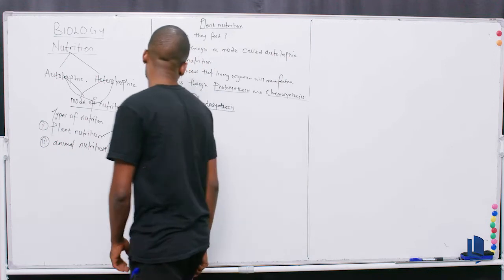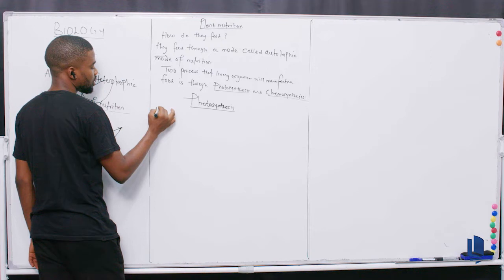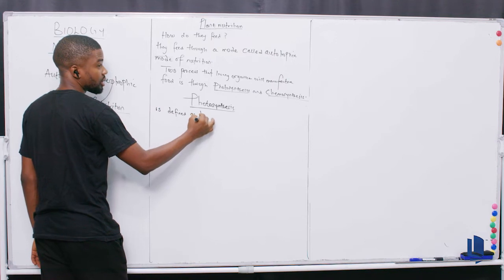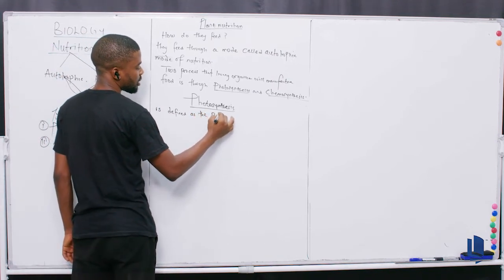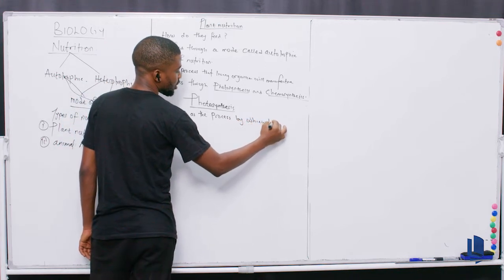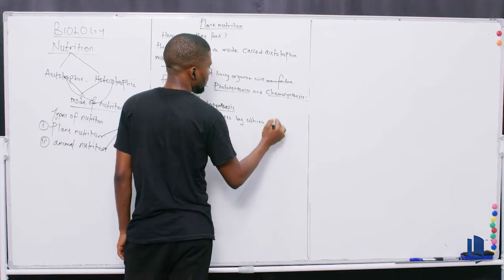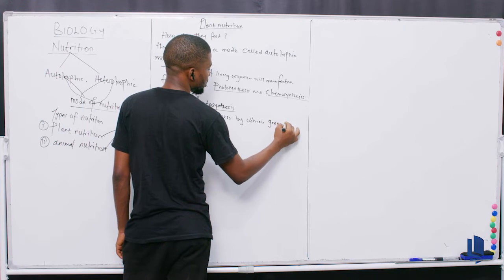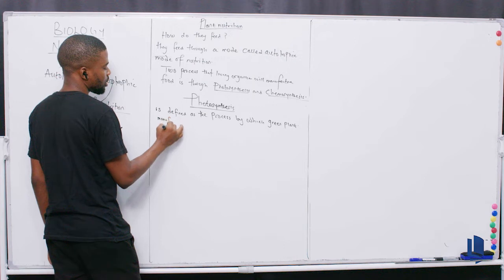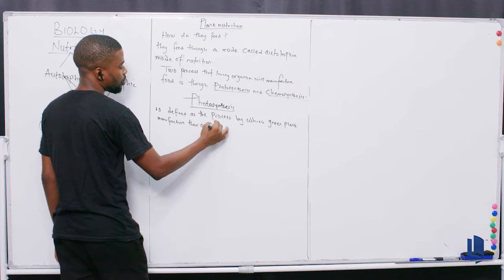I'm going to write the full definition of photosynthesis on the board. It is defined as the process by which green plants, you don't use living, you use green plants, manufacture their own food.